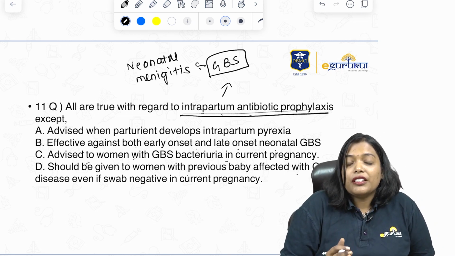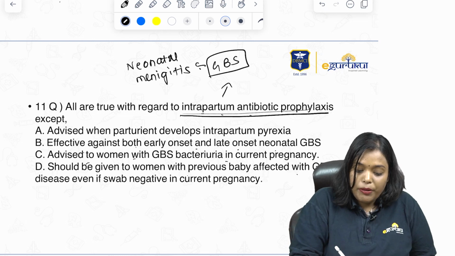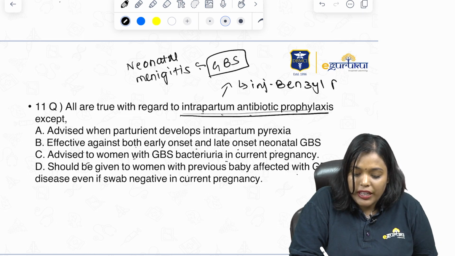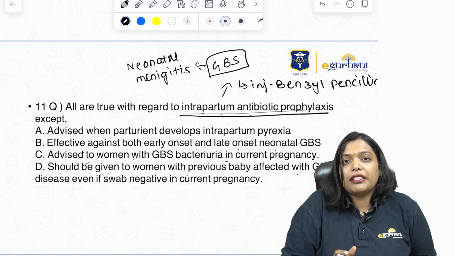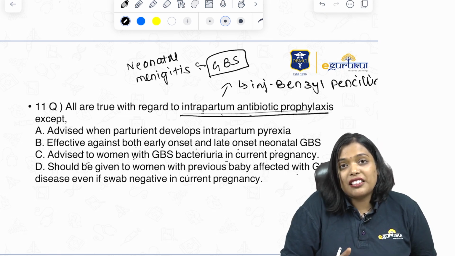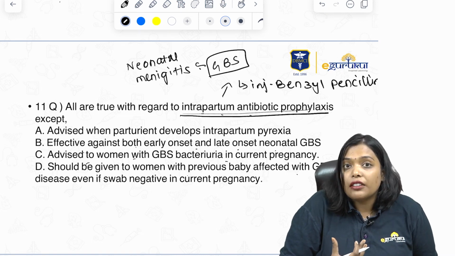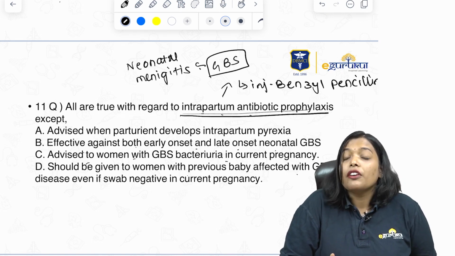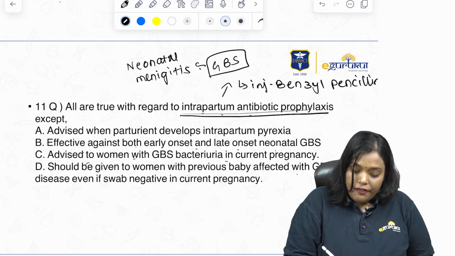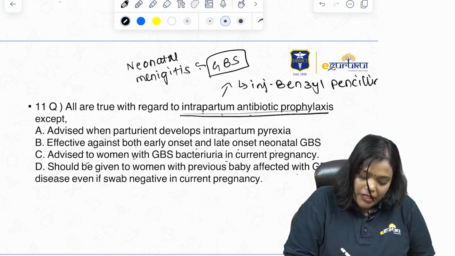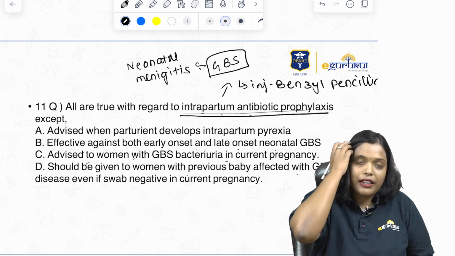So when do we give this intrapartum prophylaxis? For group B streptococcus prophylaxis, we mainly give injection benzyl penicillin. We give this not just if the mother is group B streptococcus positive; it should also be given to a woman with a previous baby affected with GBS disease even if the swab is negative in the current pregnancy.